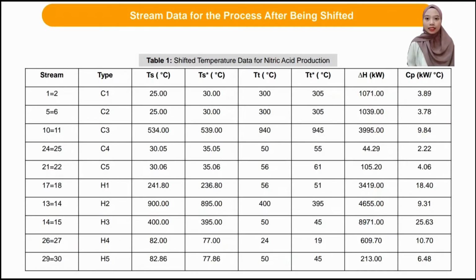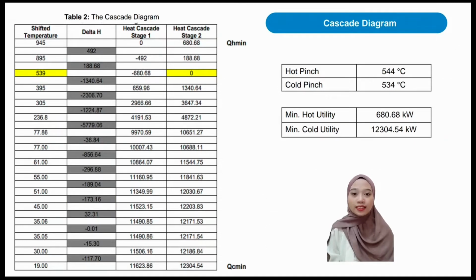In this production plant, the minimum approach temperature is selected based on industrial application, which is 10 degrees Celsius. The streams selected around the heat exchanger streamline consist of 5 cold streams and 5 hot streams. Next, we go to the cascade diagram. The cascade diagram shows the net amount of energy in each temperature interval. From this diagram, we can obtain the pinch temperature and the minimum requirement for hot and cold utilities.